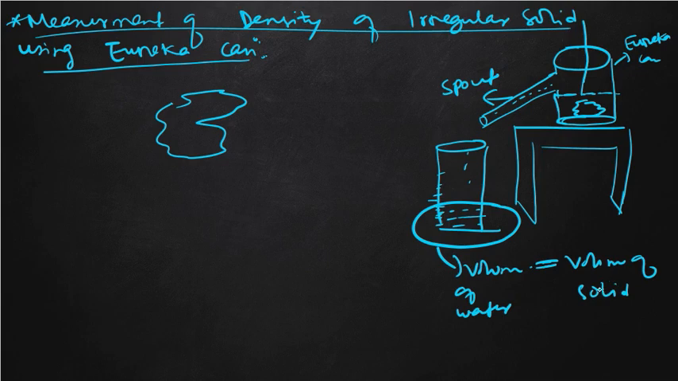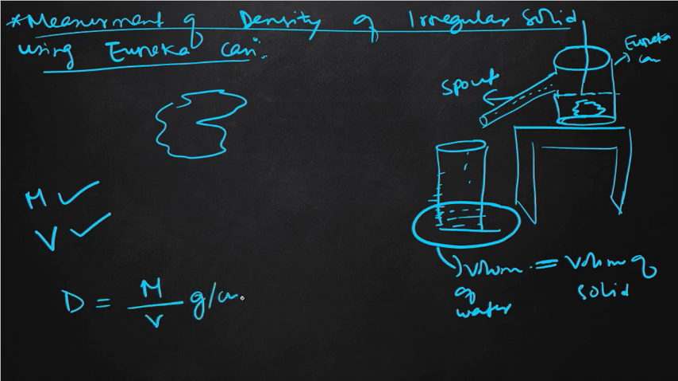In this way we can calculate the density of any irregularly shaped solid, because mass can be calculated with the physical balance, and with the help of this Eureka can we can calculate the volume also. After finding the mass and volume, we can calculate the density, that is mass by volume. This will be in gram per centimeter cube.